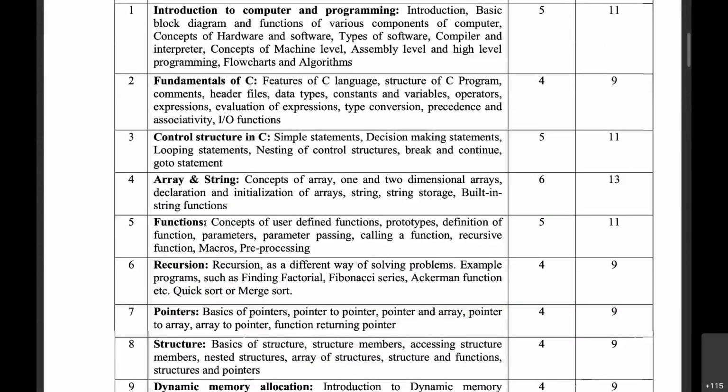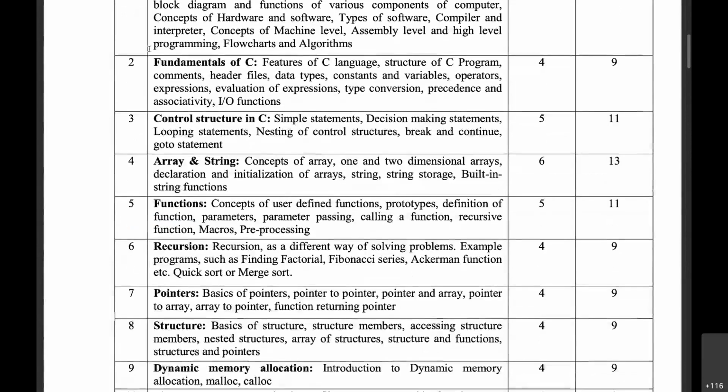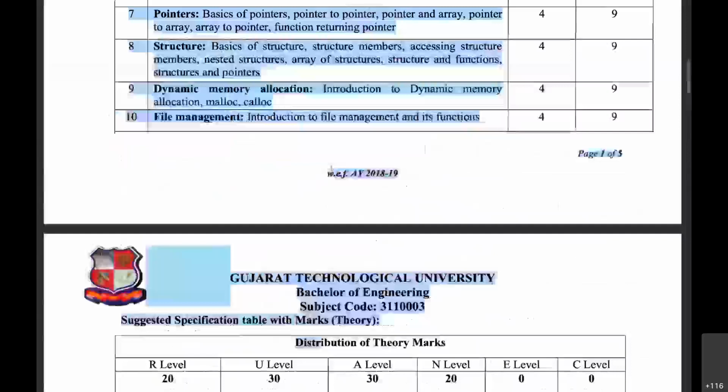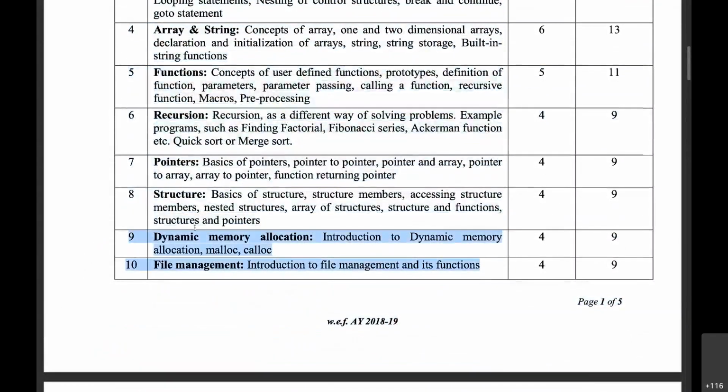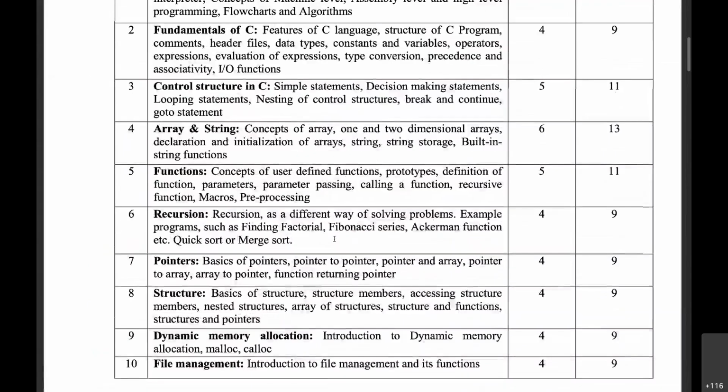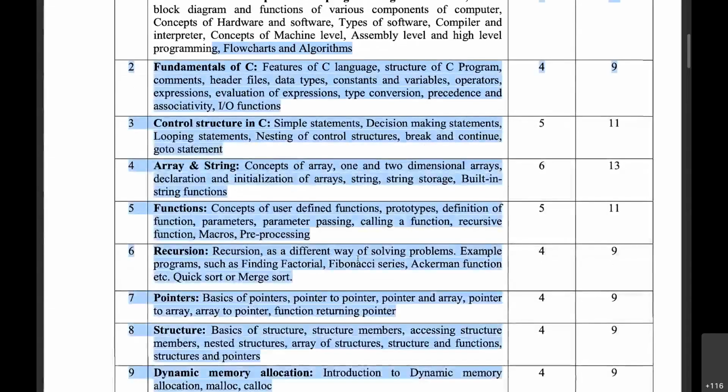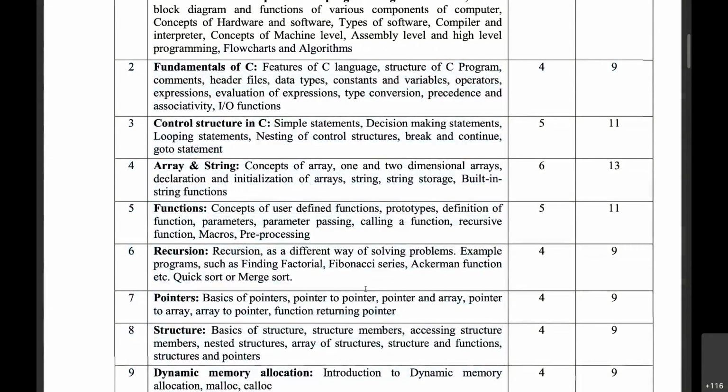But still, before we start functions, I want you to come along with me to learn a topic which is not actually part of your syllabus right now. Look, when you explore this entire syllabus up to unit number 10, there are no searching and sorting techniques listed. Inside this entire syllabus, there are no searching and sorting techniques listed here.